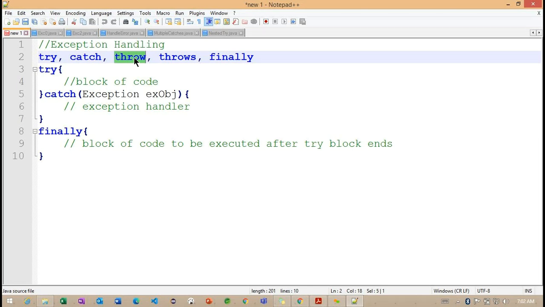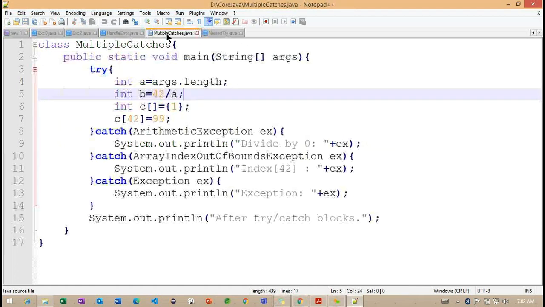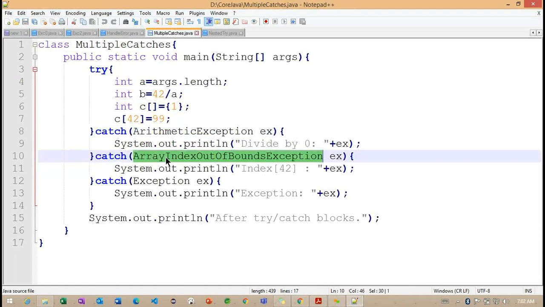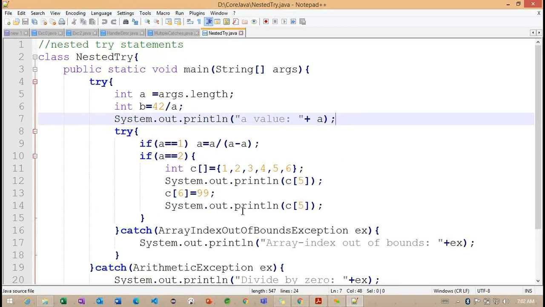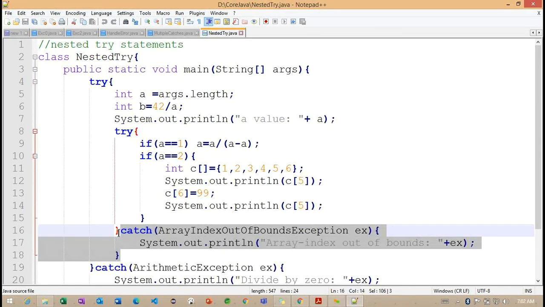In the previous classes, we handled exceptions like arithmetic exception and array index out of bounds exception, and some other exceptions, with the help of the catch block. These exceptions are thrown by the Java runtime system. Here we are not throwing any exception ourselves.